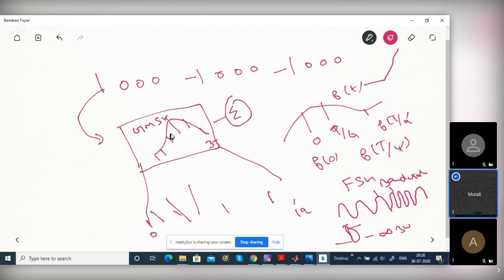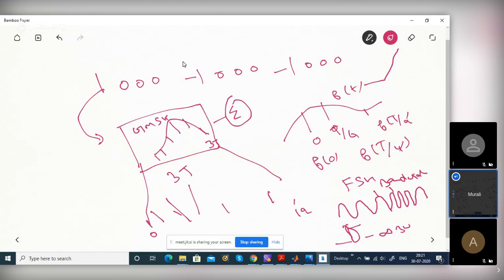Here, that filter is 3 times longer actually, right? In a PAM or QAM, all those things, we use a filter of length T only.